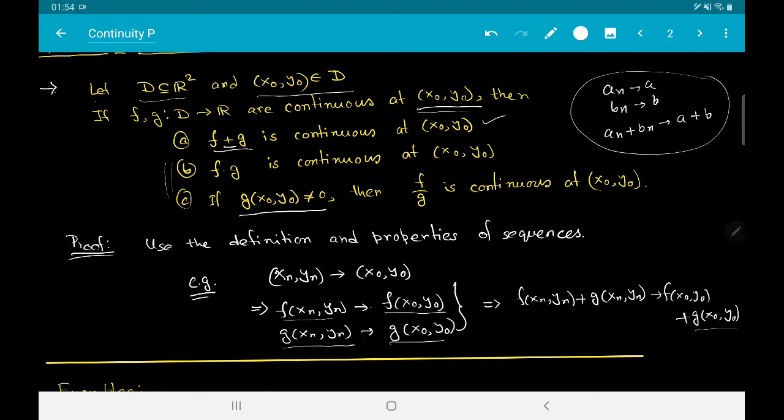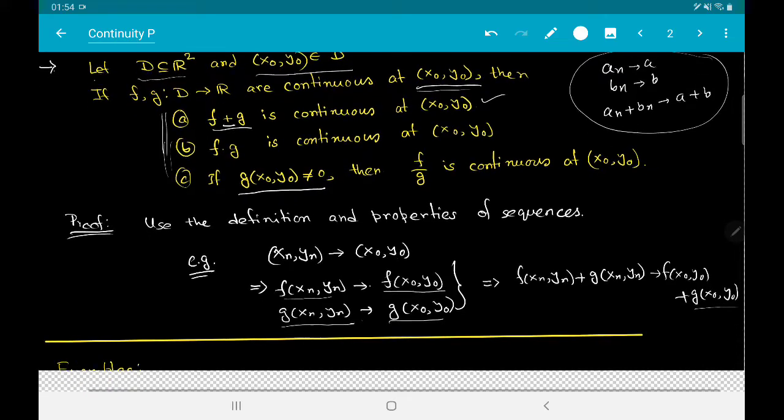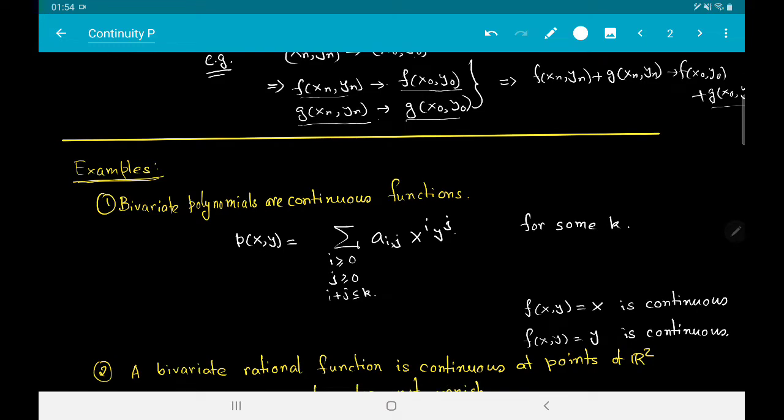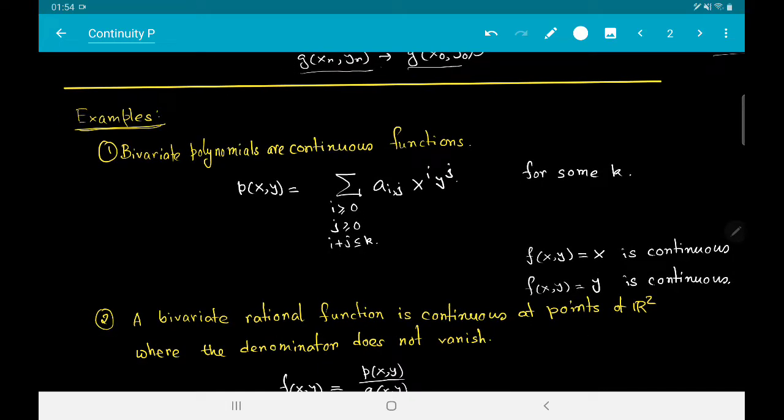So now whenever you are given these kinds of properties, where the sum and product of two continuous functions are continuous, the first example that should come to your mind is a polynomial. So here we talk about what a bivariate polynomial is, and we say that bivariate polynomials are continuous functions. Bivariate polynomials are formally defined as follows.